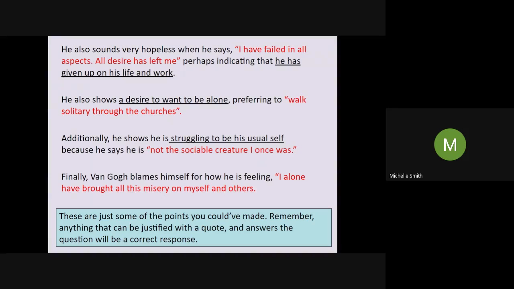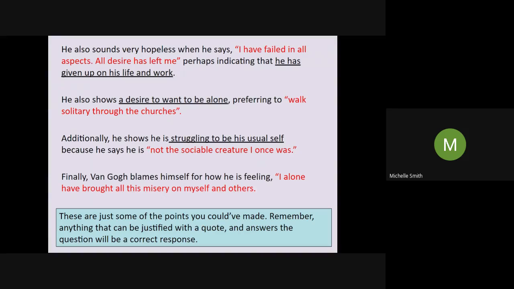So I think I've got 10 points there in total. Hopefully you have got some that are similar or maybe in the same sort of ballpark. But remember, these are not points that are, as I said, completely right, and you don't have to get these for you to have done well. Anything can be justified as long as you have got a quote, you are answering the question, and you are inferring from that quote. We can only infer from the evidence that we have, remember. There are lots of different inferences we could make, knowing things that we know about Van Gogh, but we can only make them about what's in the letter.